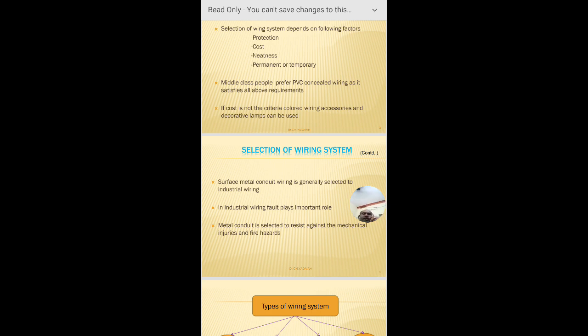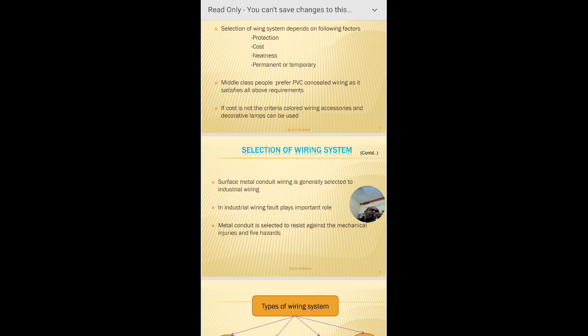Another point is that metal conduit is selected to resist mechanical injuries and fire hazards. In industry or in a factory, the movement of metals and other moving materials may damage our wiring system. Hence, if we provide metal, it gives mechanical protection, and if a fire occurs inside, it may not come out of the conduit.